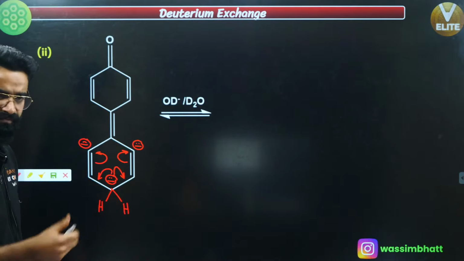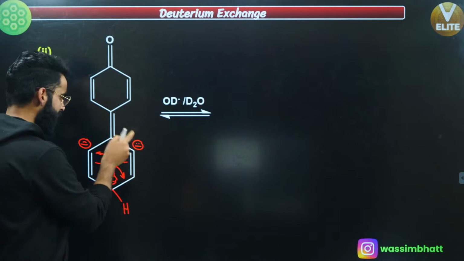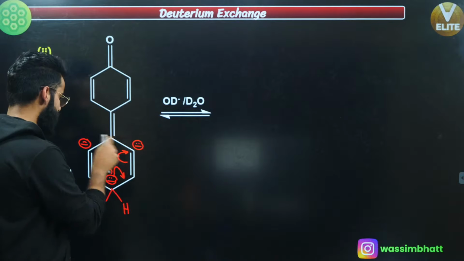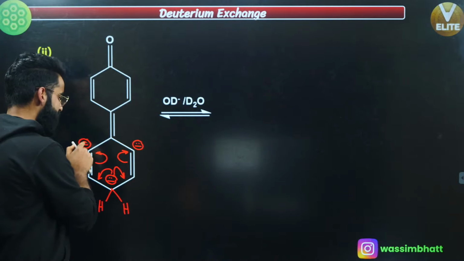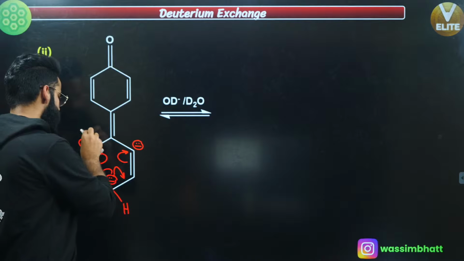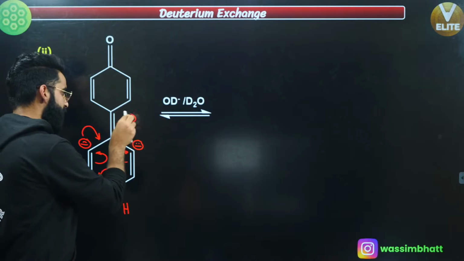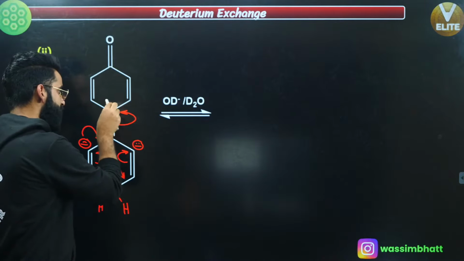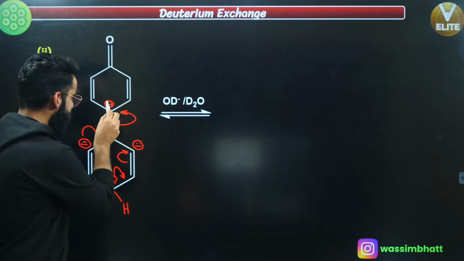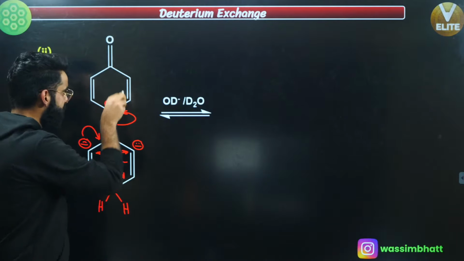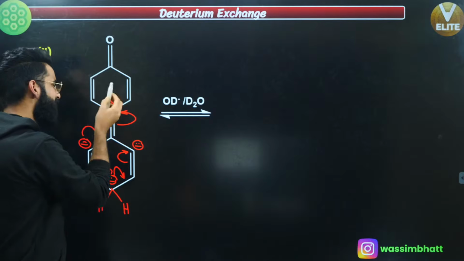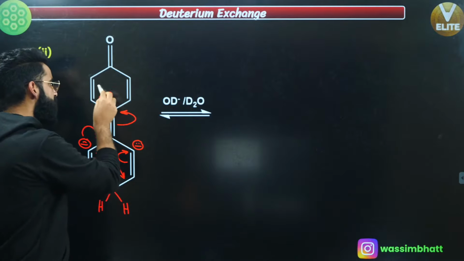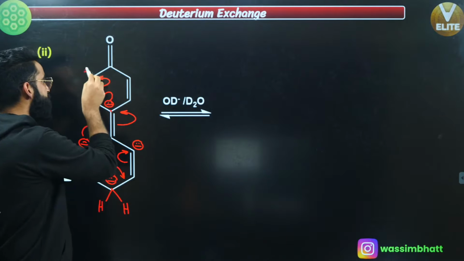Now after this, again, either this negative or this negative, the choice is all yours. Let's assume this negative charge is in conjugation with this pi bond as well. So it can come here, this pi bond can break in this way, so that there will be a negative charge on this carbon, right? Now this negative charge present on this carbon is in conjugation with this pi bond as well as this pi bond. Break any one, just shift the pi bonds like this. There will be a negative charge right here.